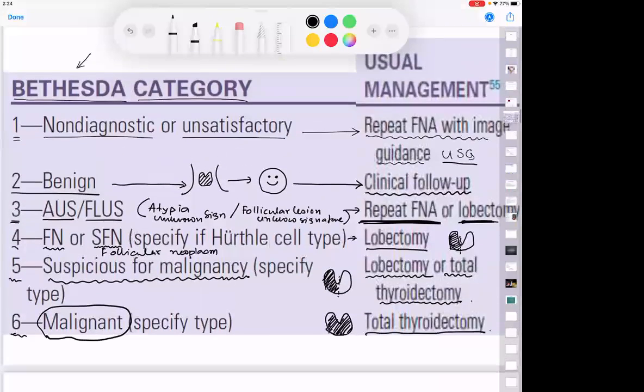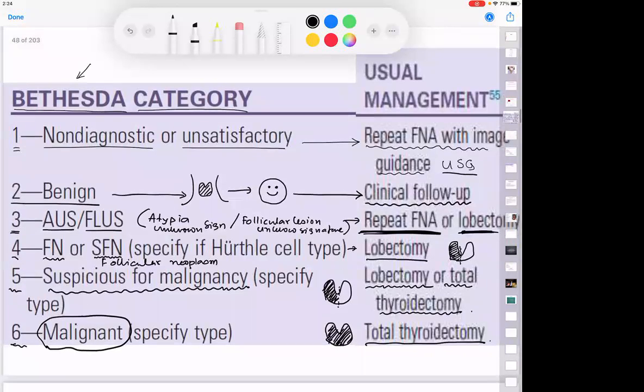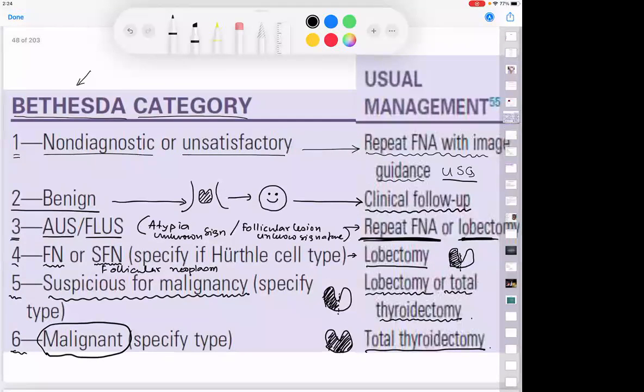This table, have you written down this table, or if you want to take a snapshot, please do. Have you completed this table? Sir, what is SFN? Solitary follicular neoplasm. Okay. 5 minute break.